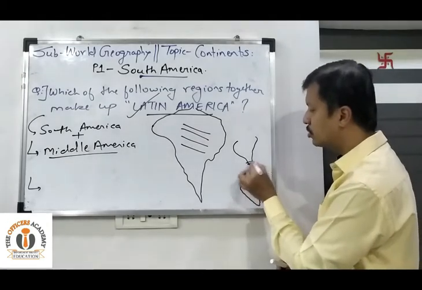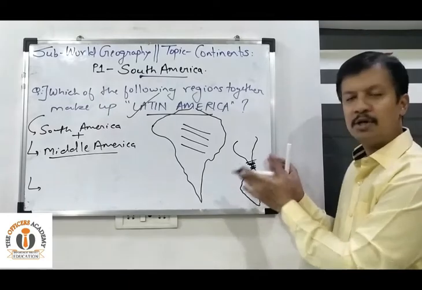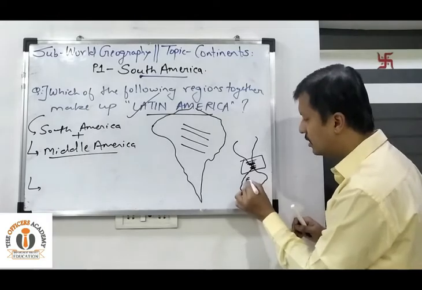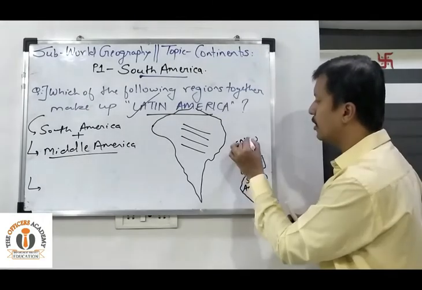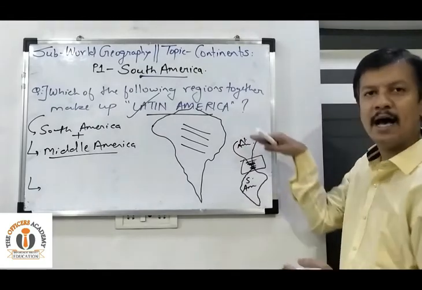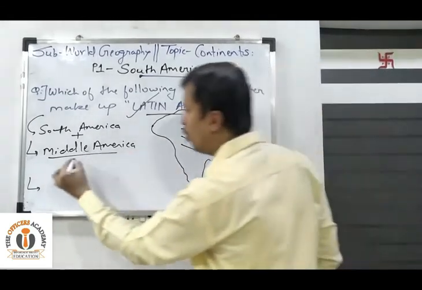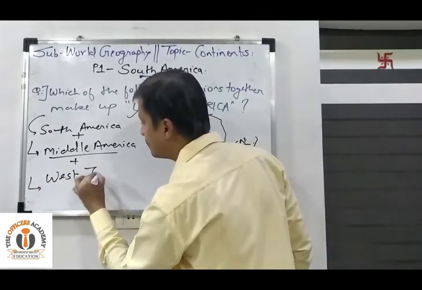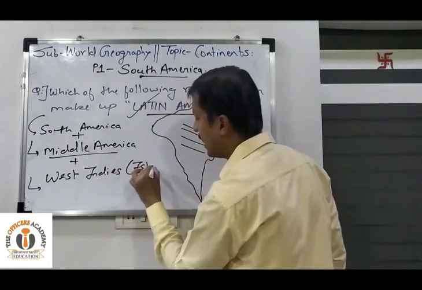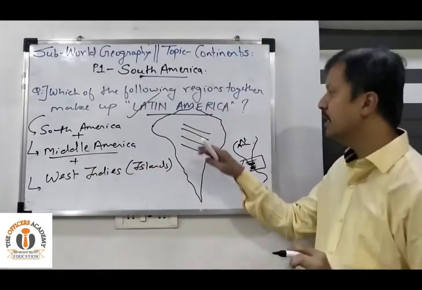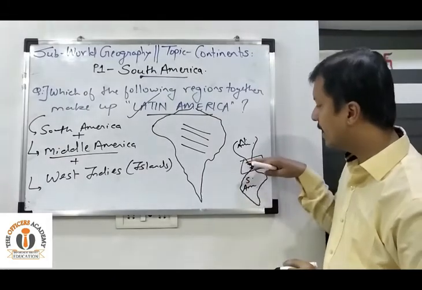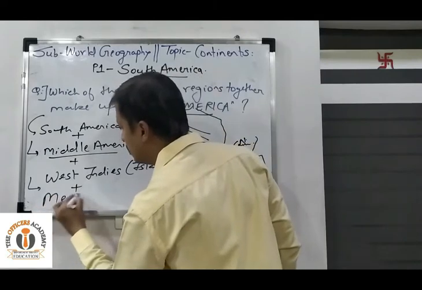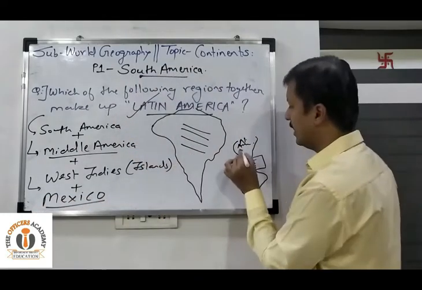Okay, now this region is called as Middle America. Okay, so Isthmus of Panama Canal के बारे में आपने सुना रहेगा. Okay, so this region is called as Middle America. This region is called as South America. This continent is called as North America. Okay, so Canada, USA, Mexico. तो ये दोनों हो गए. Along with this, the West Indies Islands. Okay, so along with this islands, that is West Indies. Okay, all these islands are also included in Latin America. तो हमें तीन चीजें मिल गई, that is South America, Middle America and the adjoining islands, West Indies Islands, and along with this the state of Mexico, that is over here.